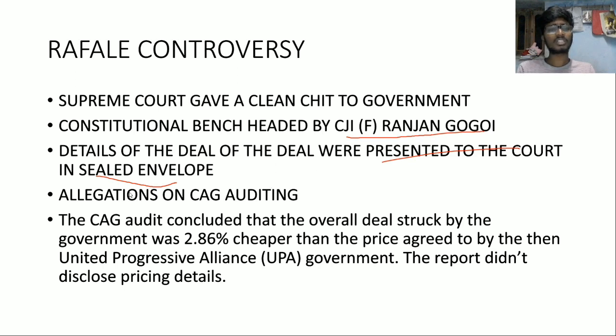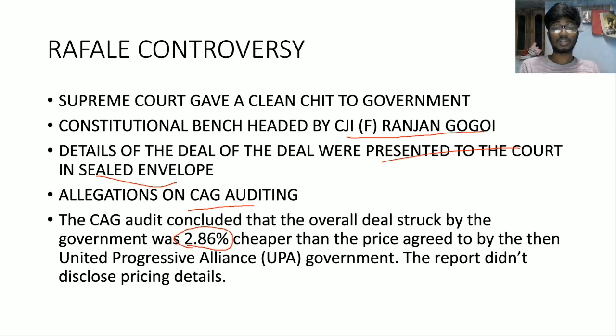And another controversy is about allegations on CAG auditing. CAG is the Comptroller and Auditor General of India. Every single penny that is drawn from the Consolidated Fund of India is audited by the Comptroller and Auditor General. This Comptroller and Auditor General lays before Parliament every year a statement of his auditing. And what the CAG audit did is, it said that the overall deal struck by the government was 2.86% cheaper than the price agreed by the UPA.